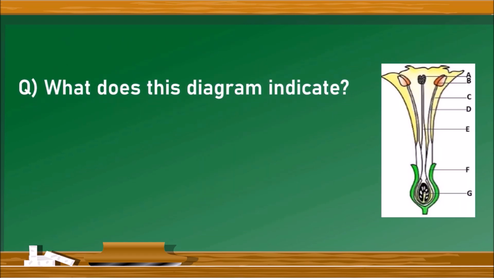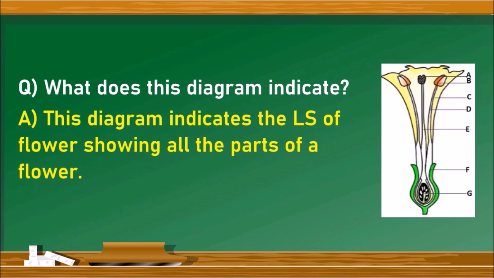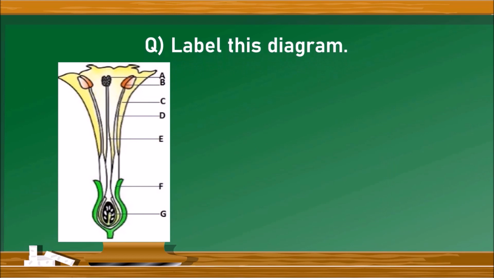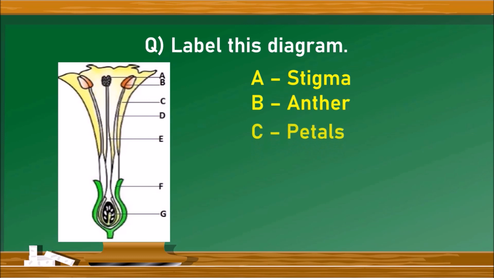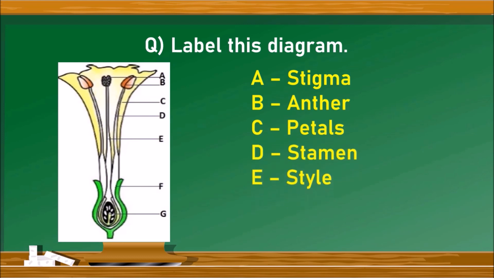Next question, observe the diagram and answer the following questions. What does this diagram indicate? This diagram indicates the LS of flower showing all parts of a flower. And label this diagram. I have given A, B, C, D and all. Observe the parts. A is the stigma, B is the anther, C is the petals, D is the stamen, E is the style, F is the sepals, G is the ovary. Observe the diagram and the labeling carefully.